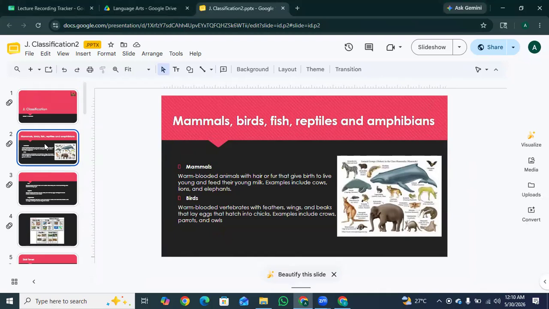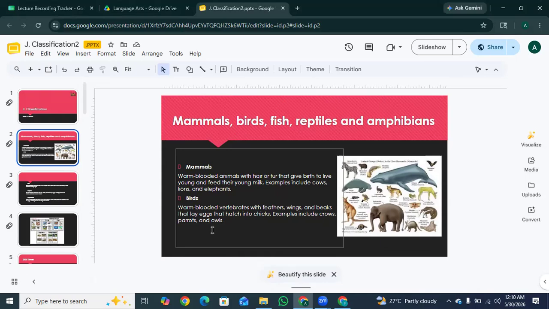Mammals. Mammals are warm-blooded animals with hair or fur that give birth to live young and feed their young milk. Examples include cows, lions, and elephants. So basically, they are warm-blooded animals and have hair or fur on their bodies, give birth to live babies, and feed them milk. For example, cows, lions, and elephants.